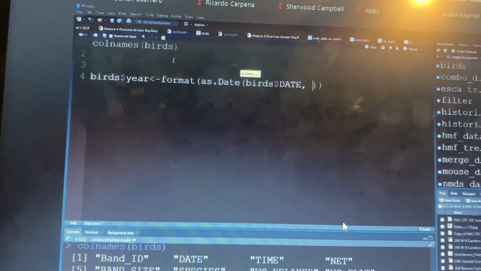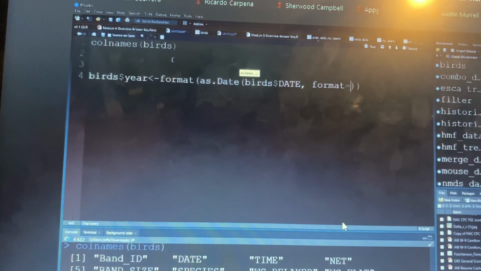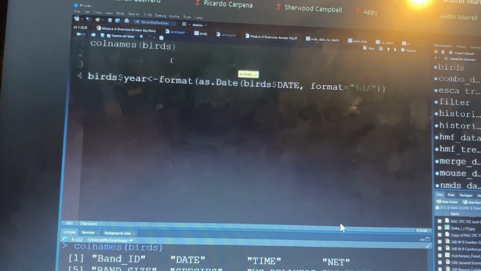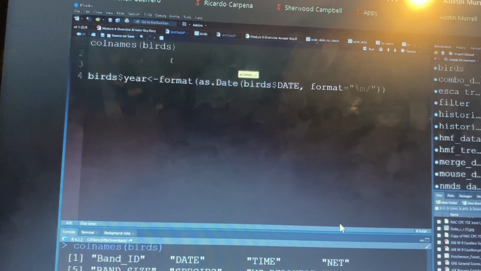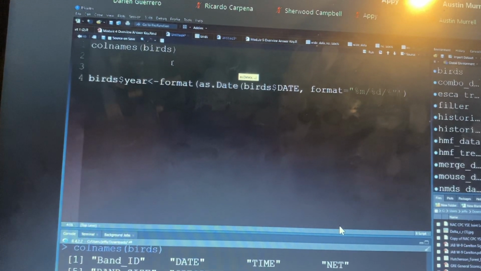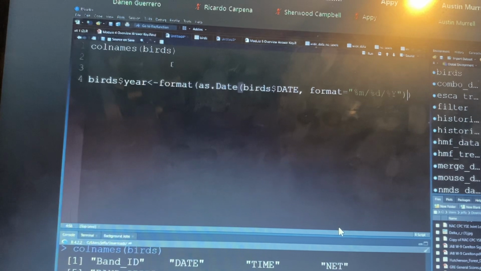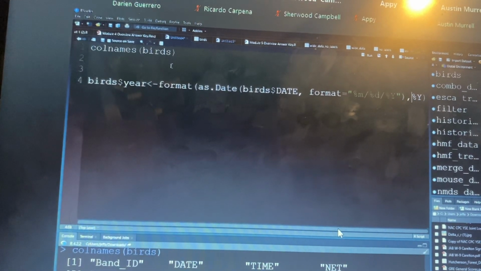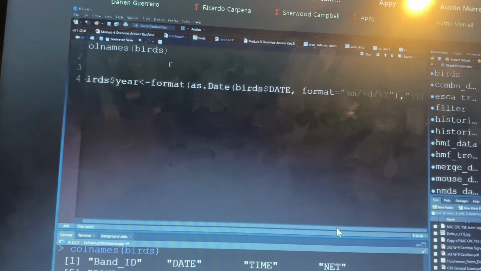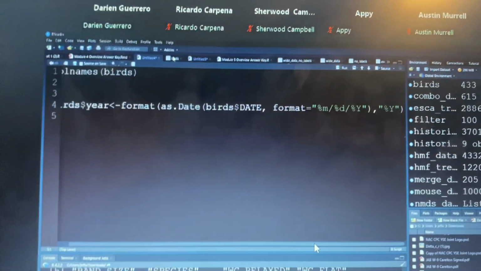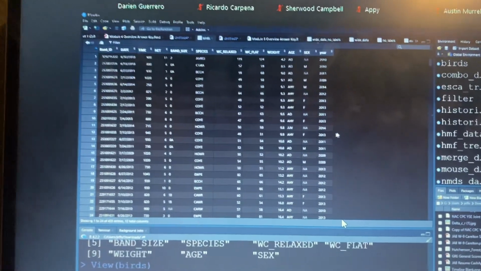Date format equals lowercase m, d, capital Y. We want it to be capital Y. So this cooperates. When we look at birds, we now have our year variable.